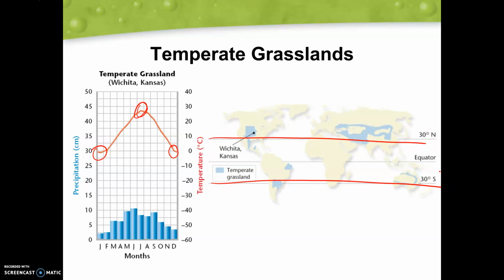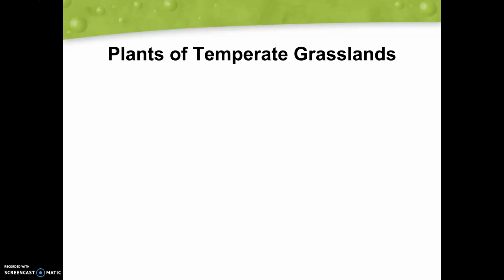So we're going to see it moving up from the equator, moving up in our latitude here is where we're going to see these temperate grasslands. And if you notice too, most of them are found in the center of these continents. Some on the coast, but again, it's going to vary based on that area's climate.